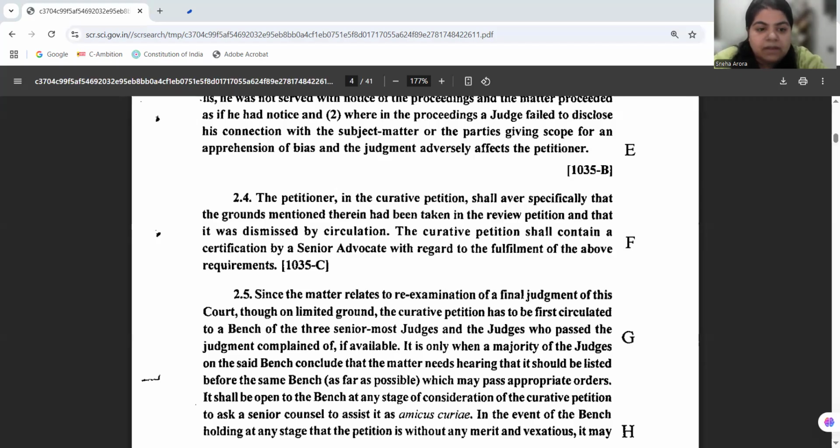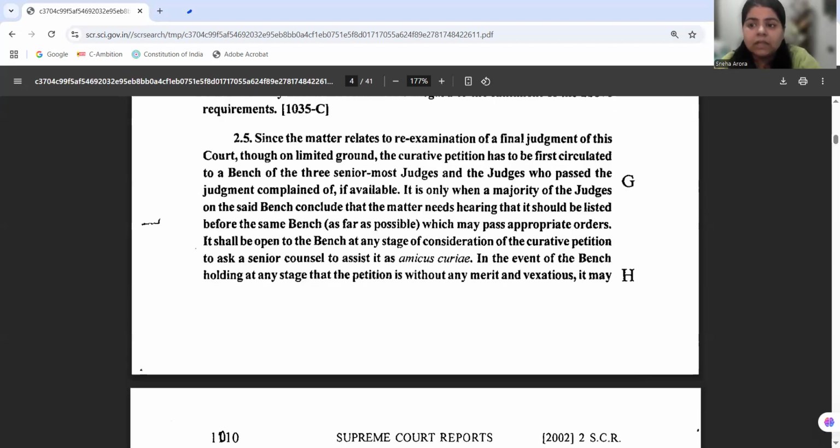In this case, the registry was directed to process the present petitions, and the petitions were being processed. The court heard this matter and then laid down the guidelines for the curative petitions to be met. Okay, so this was the case of Rupa Ashok Hurra vs Ashok Hurra. The final takeaway from this case is that certiorari cannot be invoked to nullify the decision of the top court of India.